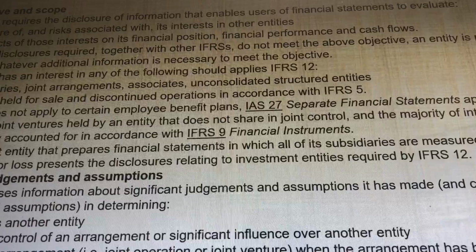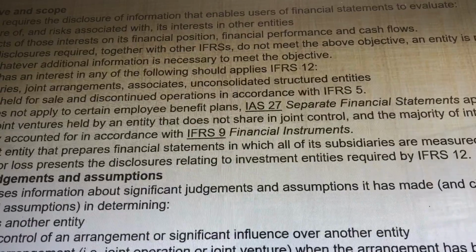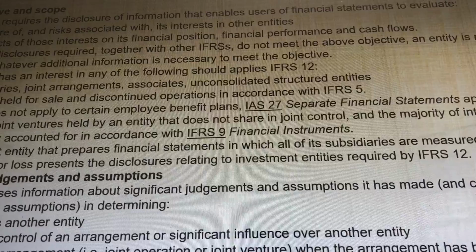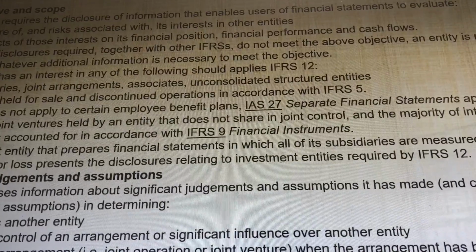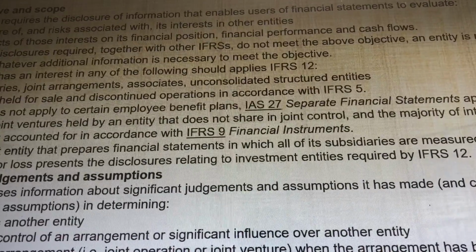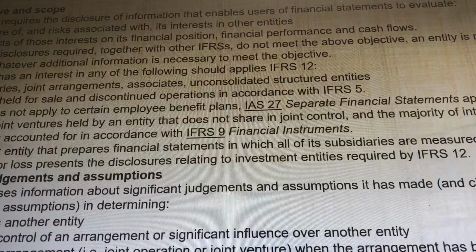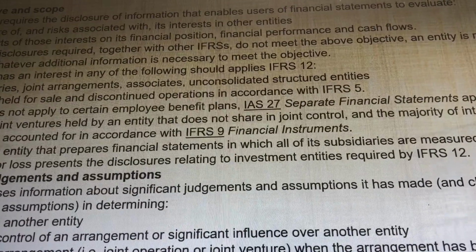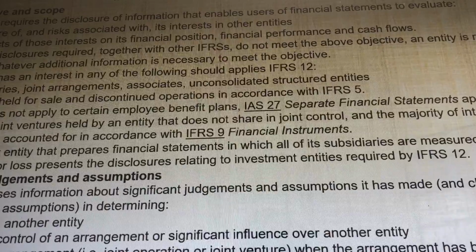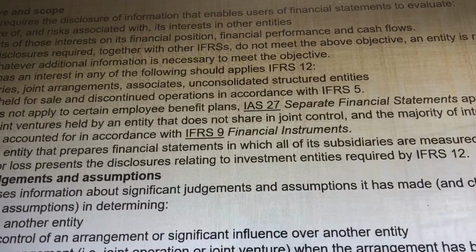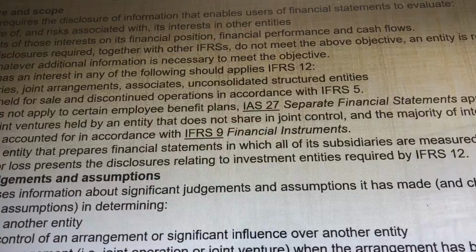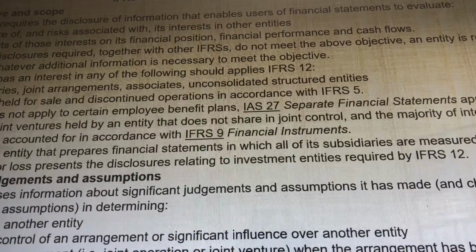An entity discloses information about significant judgments and assumptions it has made in determining the control of another entity, that it has joint control of an arrangement, and the type of joint arrangement when the arrangement has been structured through a separate vehicle.